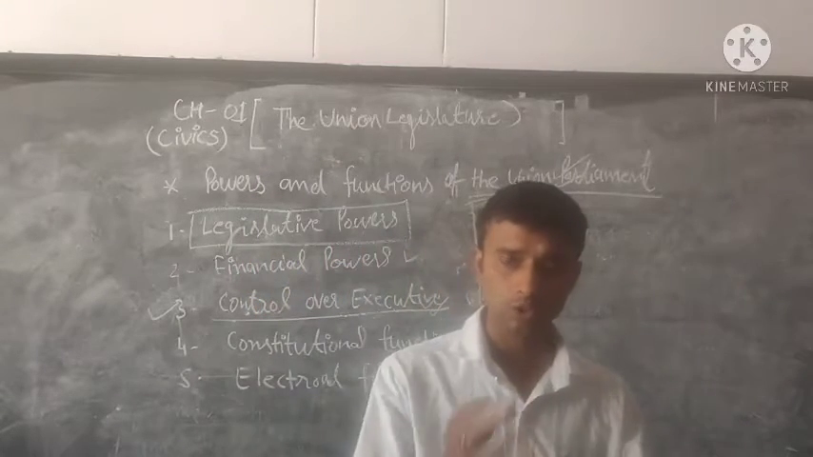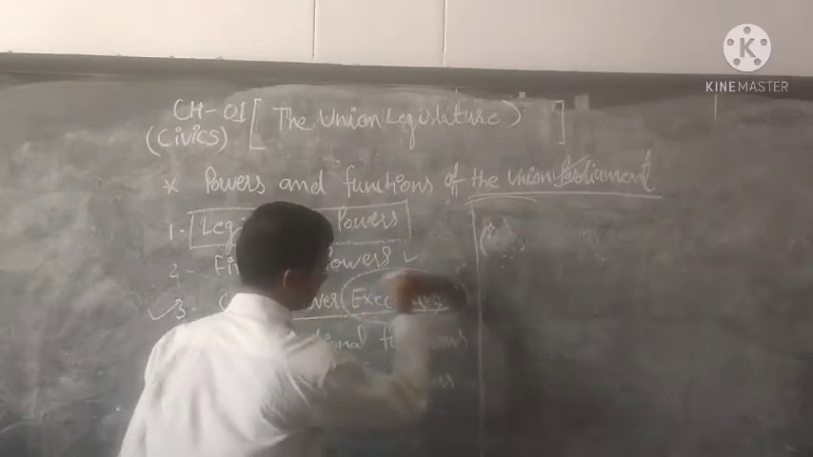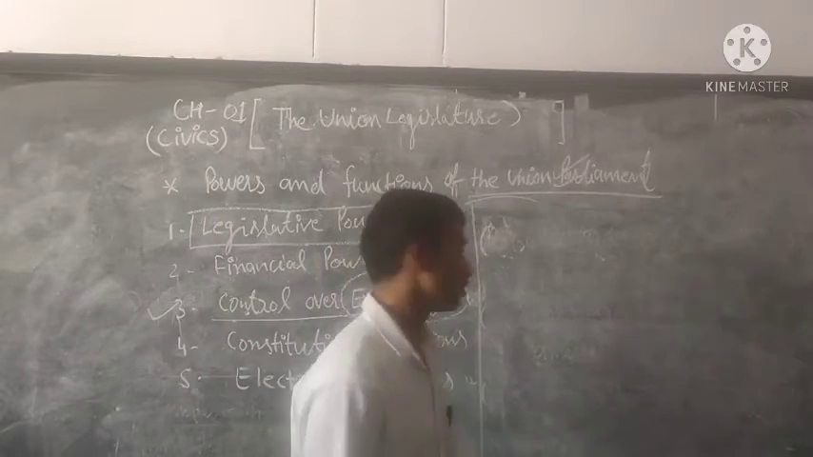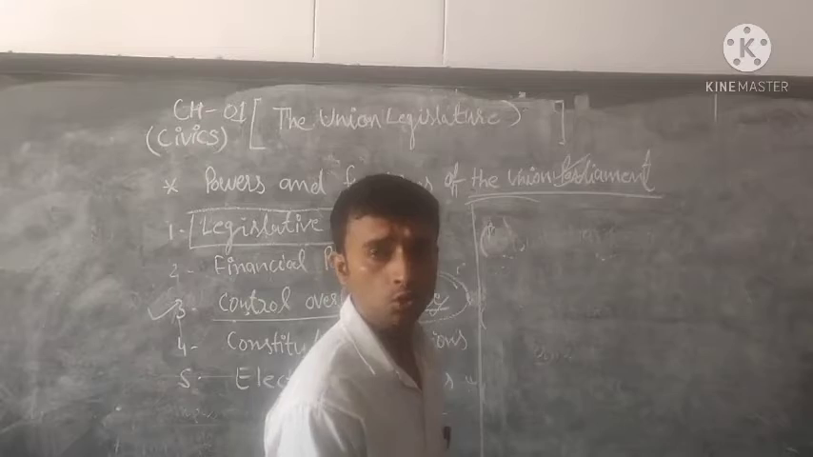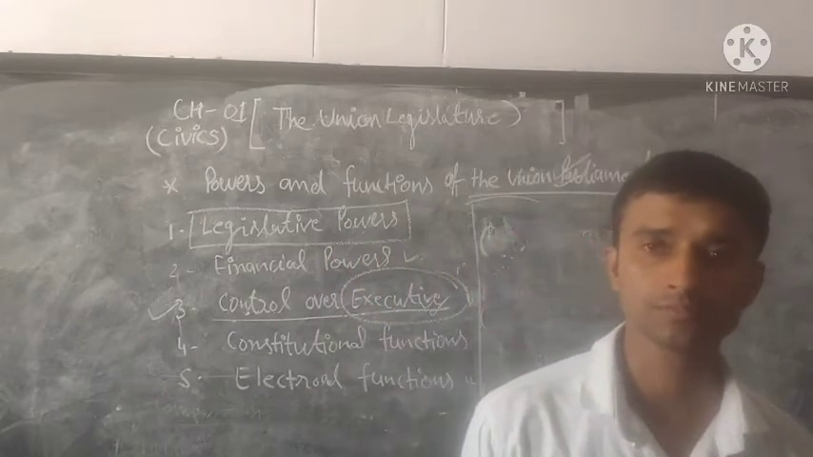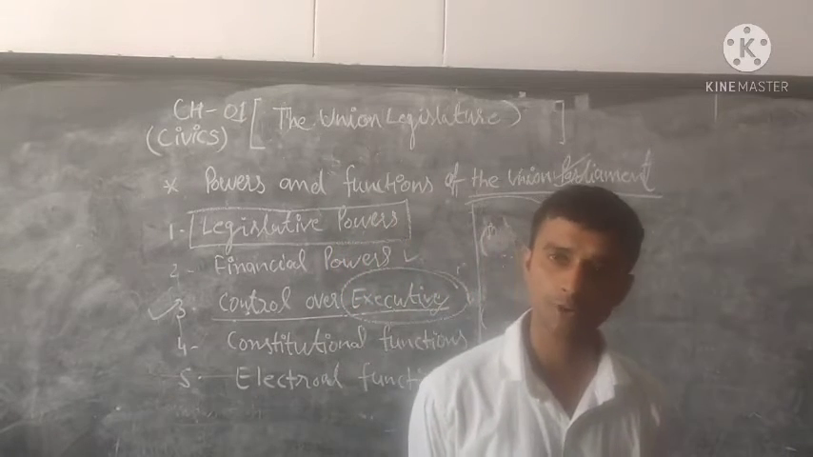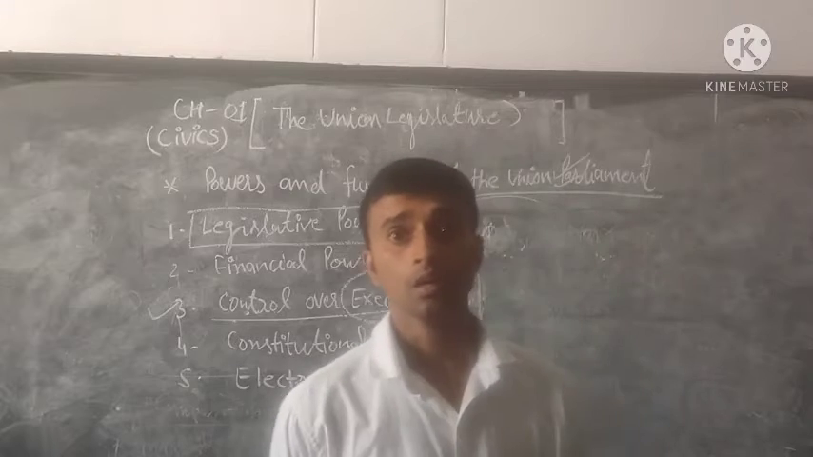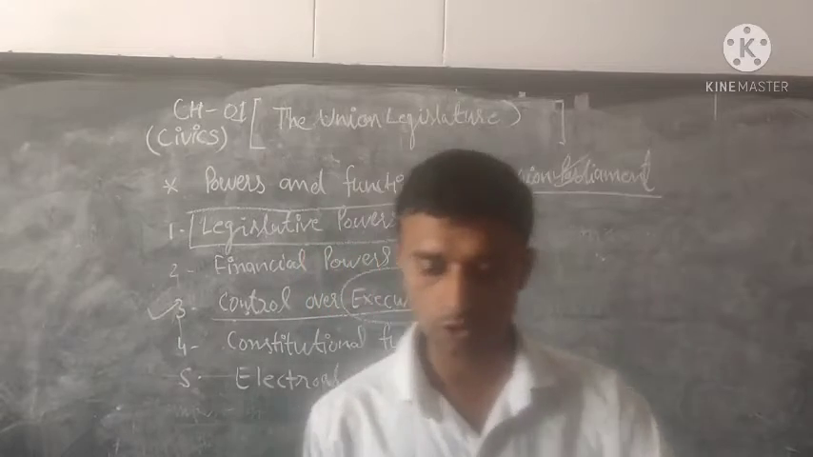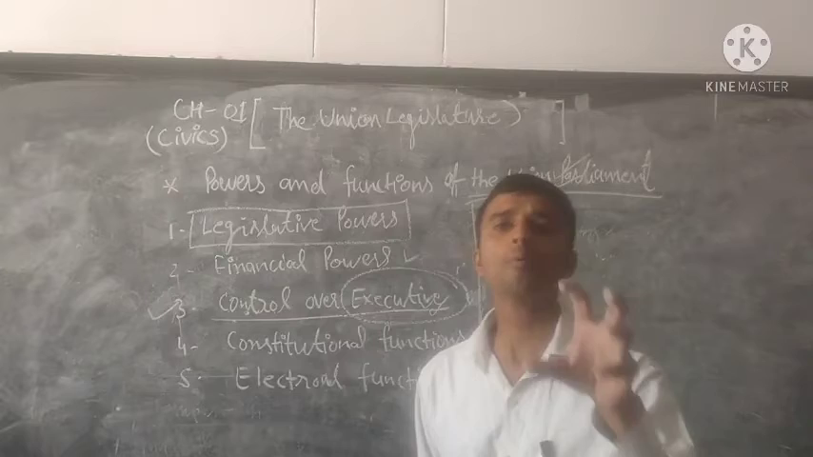Motions are tools. Using these tools, the Parliament controls the executive. Executive means the Prime Minister and their Council of Ministers. Both are controlled by the Parliament through various motions, like the censure motion, the cut motion, the adjournment motion, and the no confidence motion. Means through various motions, our Parliament controls the executive.